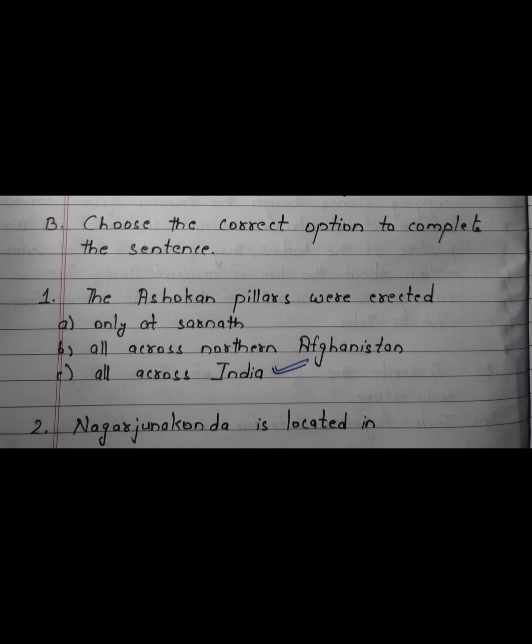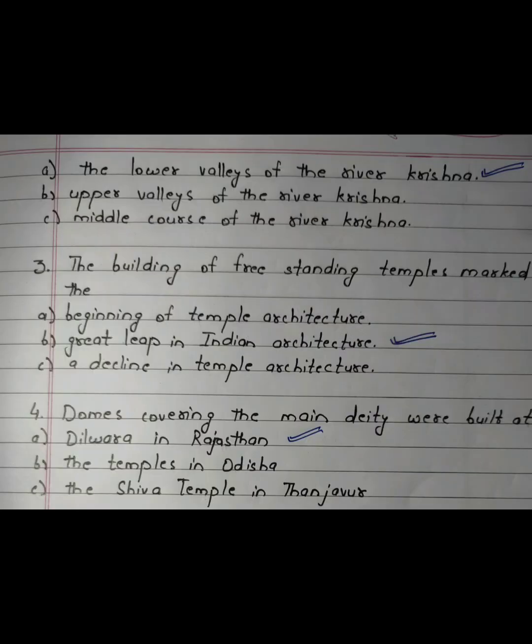Now let's move to B part. Choose the correct option to complete the sentence. Number 1. The Ashokan pillars were erected. Answer. All across India. Number 2. Nagarjuna Konda is located in. Answer. The lower valleys of the river Krishna.